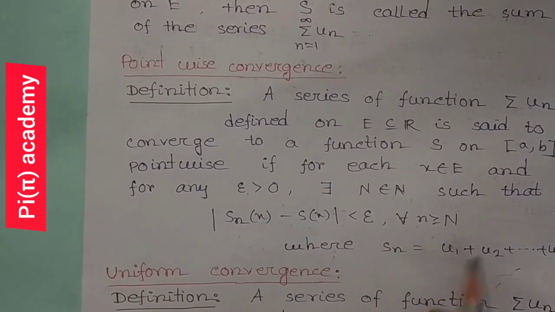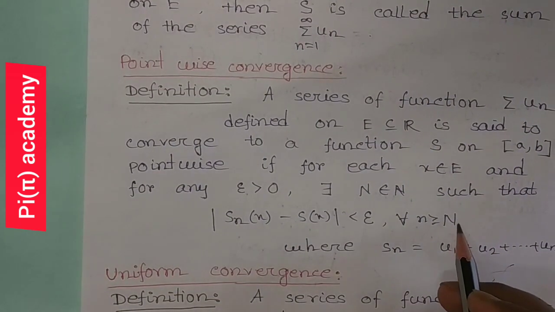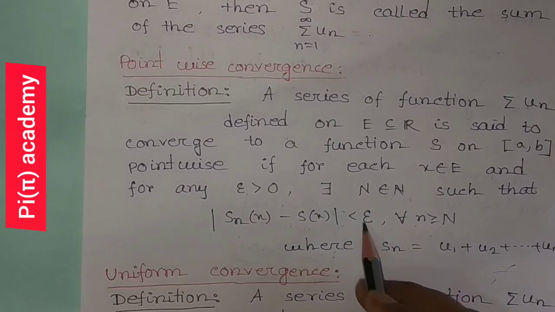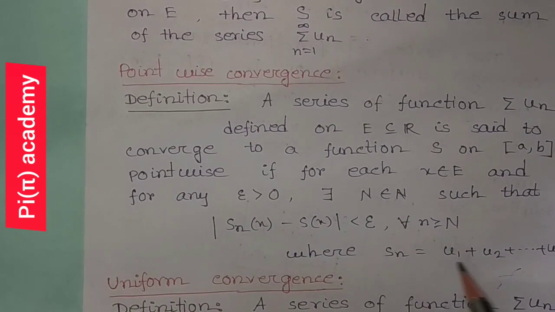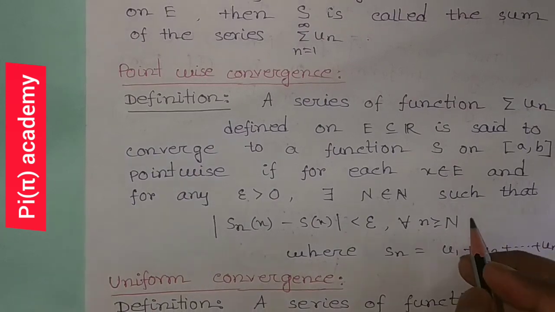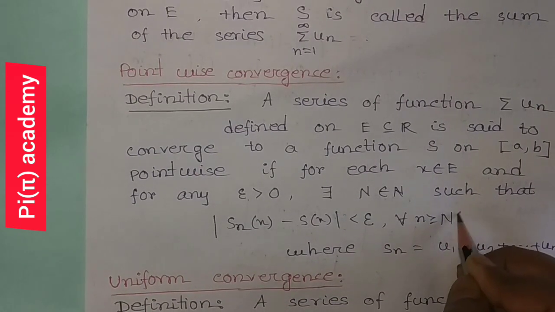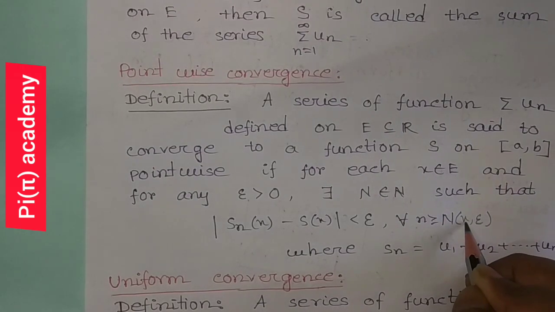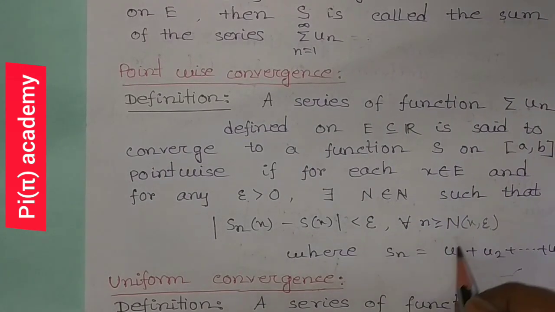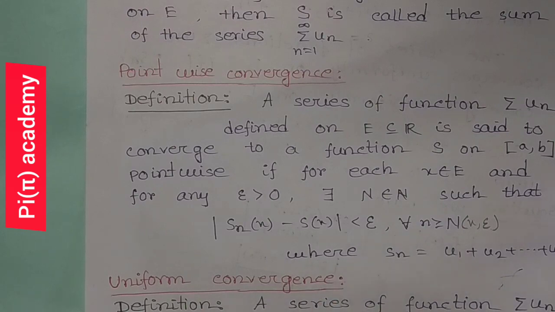Now here the capital N depends on epsilon as well as x, because here we can also write N of x comma epsilon, because the value of N depends on x and epsilon. Then we can say that this convergence is pointwise convergence.